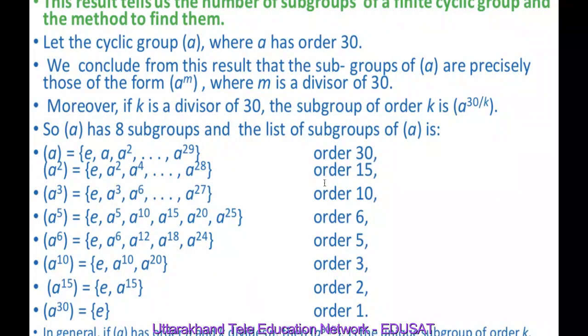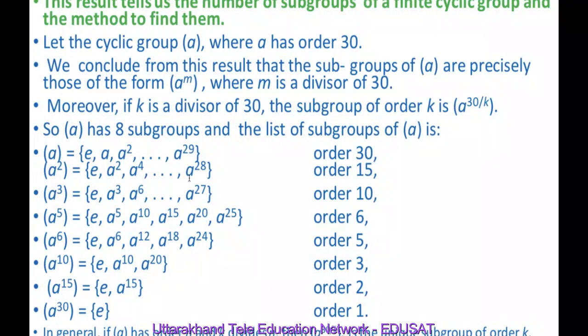Now we will write the subgroup of the cyclic group generated by A of order 15. It means it is A raised to power 30 upon 15, which is 2. So the cyclic group generated by A square is nothing but A square, square of A square which is A raised to power 4, cube of A square and so on. So we will get A square, A raised to power 4, up to A raised to power 28.